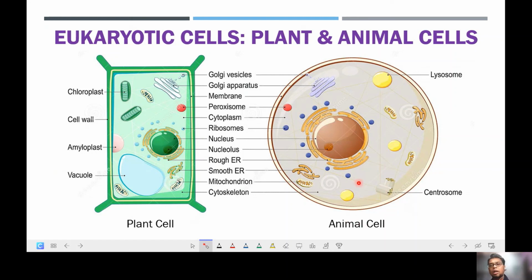And so we can see that there are several differences between the structure of the plant cell and also the animal cell. But there are also many similarities. For example, both plant cell and animal cell will be having the Golgi apparatus. Both of them will be having ribosomes. Both of them will be having the nucleus, the ER, the mitochondrion, and so on.